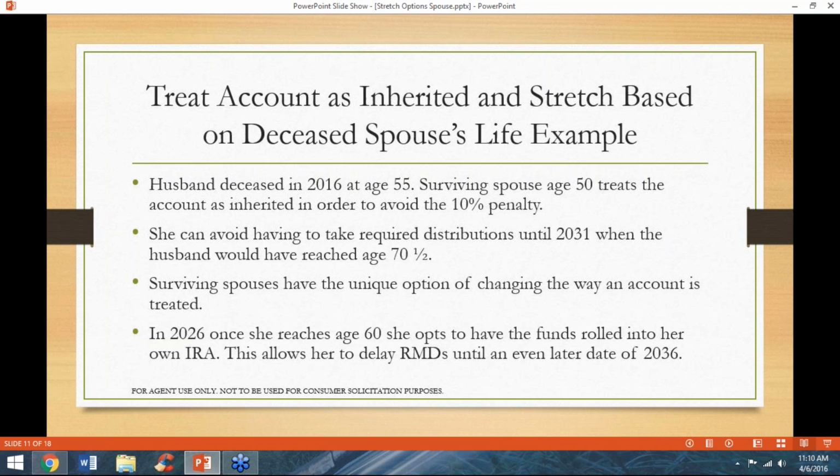So in year 2026, when the wife reaches age 60, she can roll the funds into her own IRA. This will allow her to delay RMDs until an even later date when she reaches age 70 and a half in 2036.